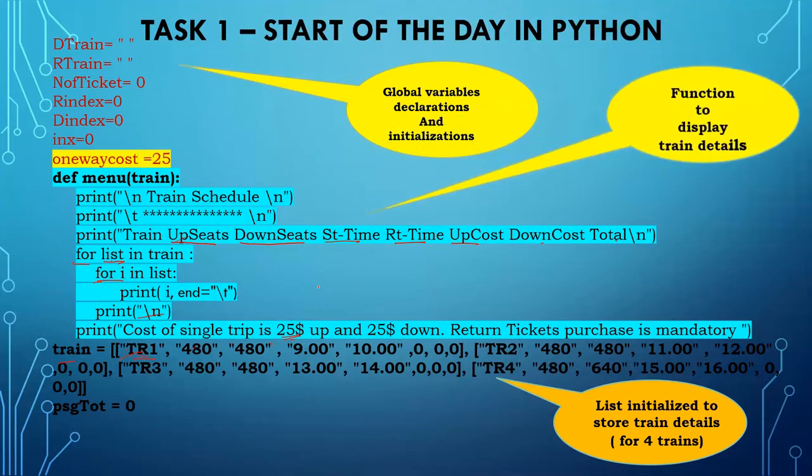Before going on, here I clearly showed the function to display. It is a declaration; we declare the function. Now without calling, the function will not work. So to call it, I have to use the function name with the argument as train. I'm sending this train as my argument, and then I'm displaying.